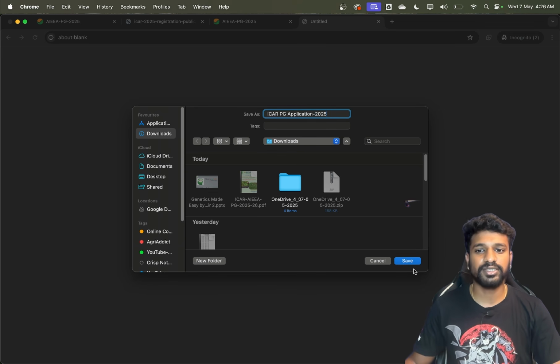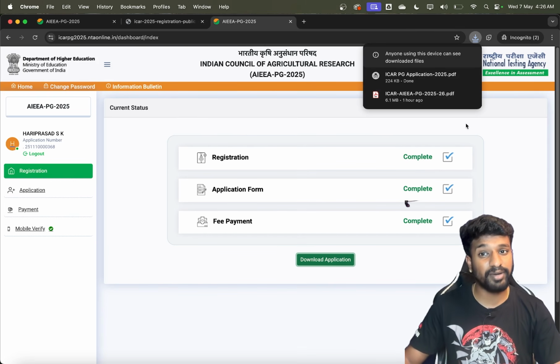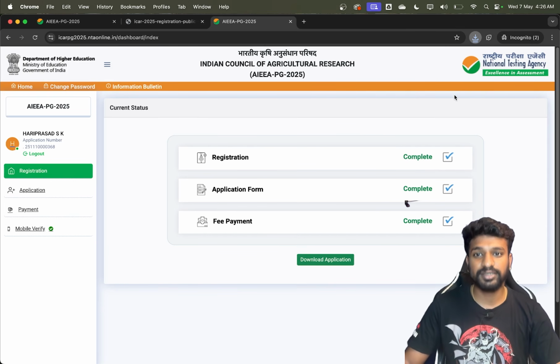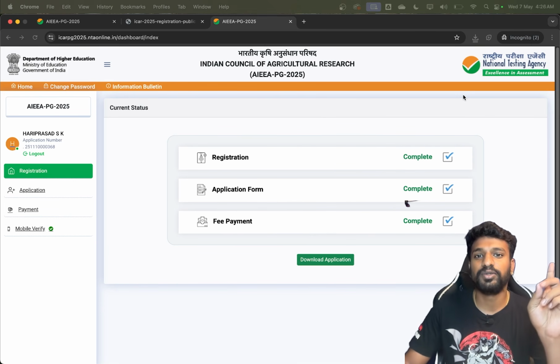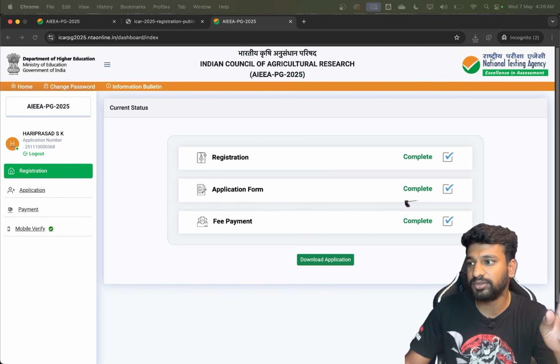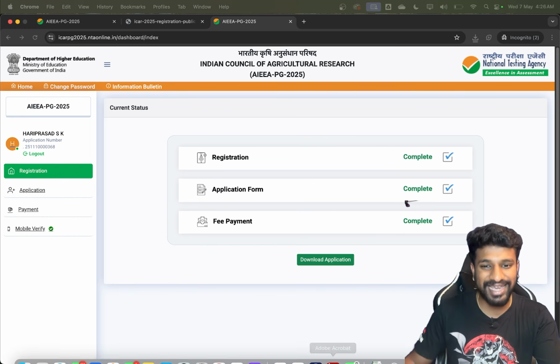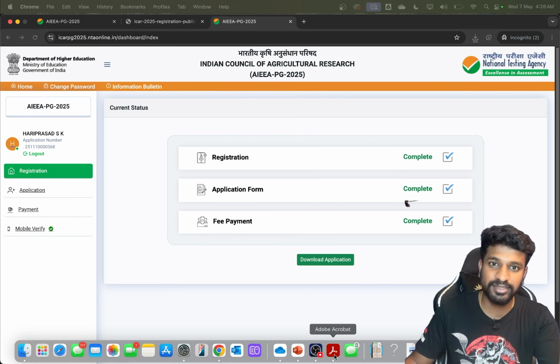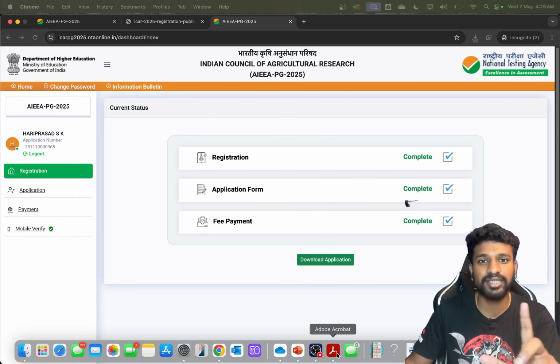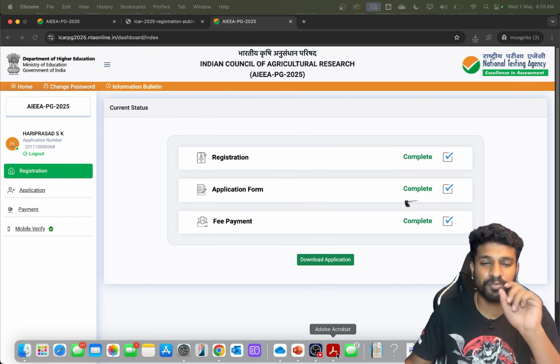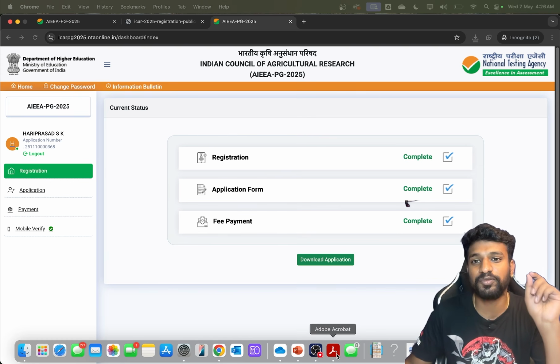Because you have to check this again, like if you have made any mistake unknowingly, still you will be getting one chance to check it in the correction window. So just take a printout of it and recheck it again. If by any chance you have made any mistakes, then you have to wait till the correction window starts, and in that window you have to make all the necessary changes. That will be for one last time.